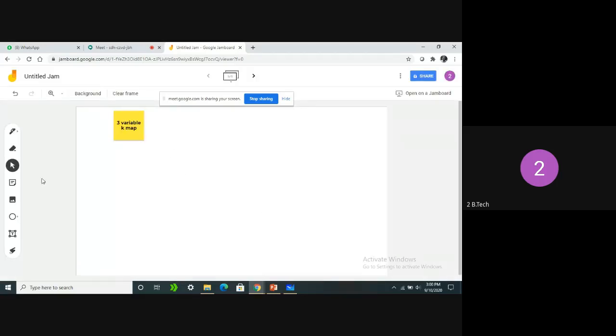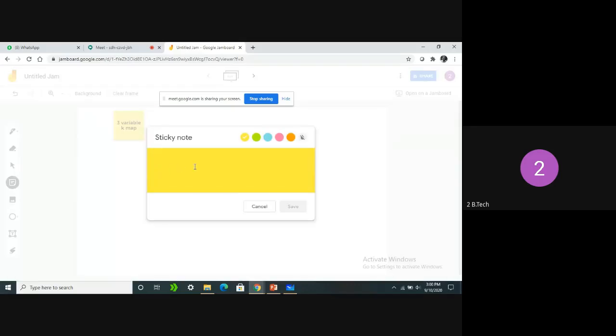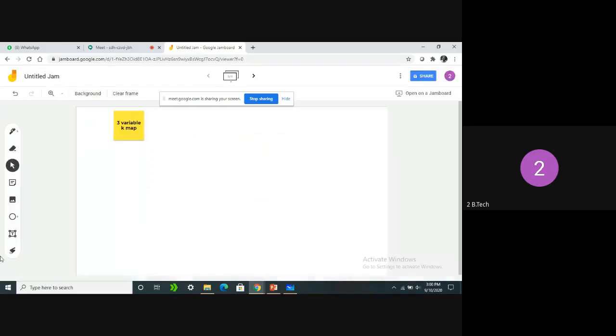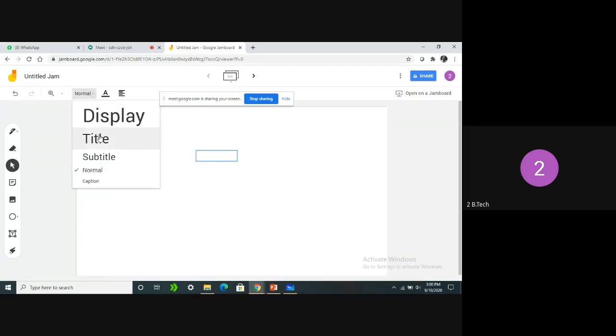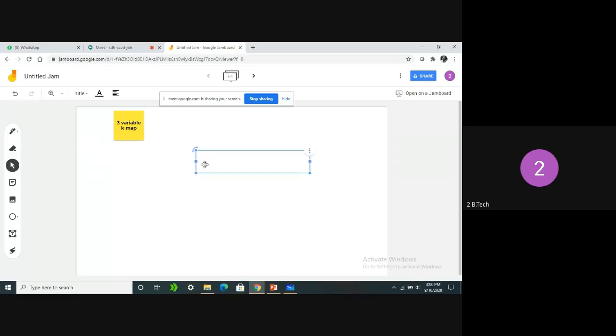Three variable K-map. Three variables in the sense, how many variables are there? 3: A, B, C. And what is the output?